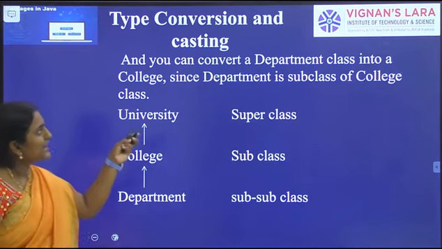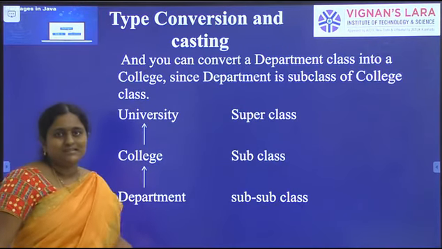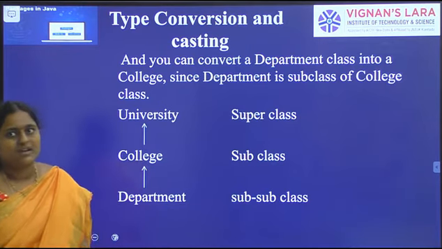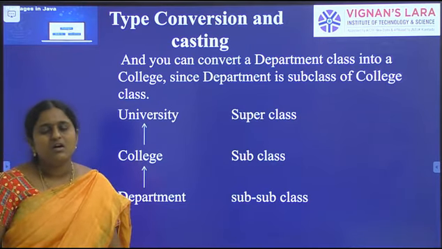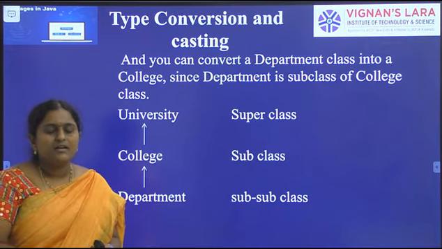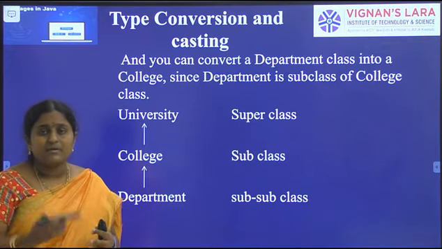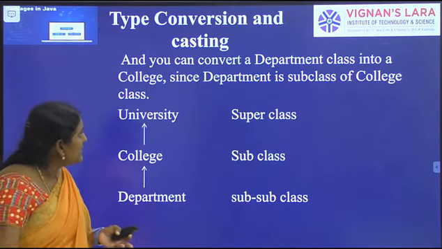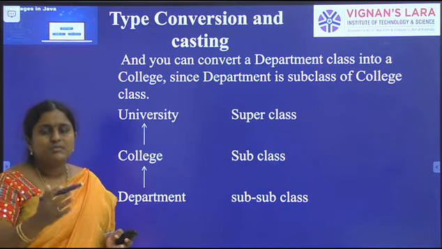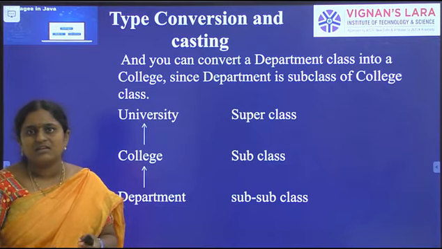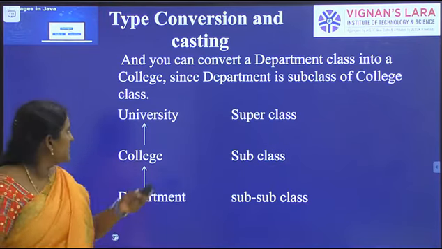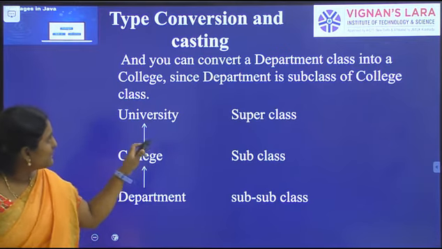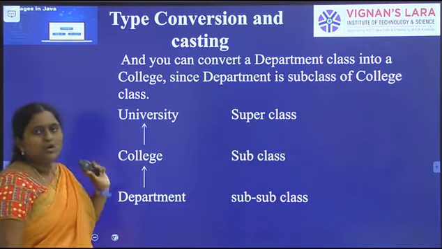That's one. You can convert a department class into college. Department and college also have some relationship. In our college we have a number of departments: CSE, CE, EEE, mechanical, IT. All the departments should maintain the relationship with the college. So you can easily convert a department class into college, since department is the subclass of college class.